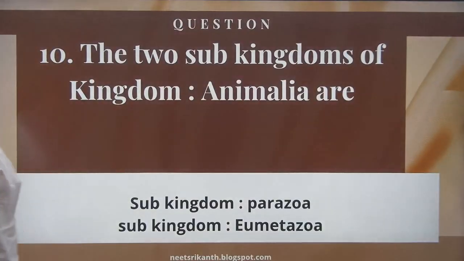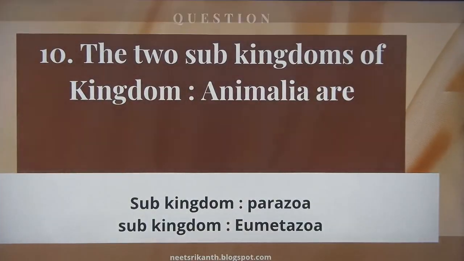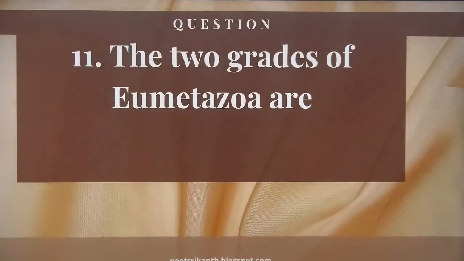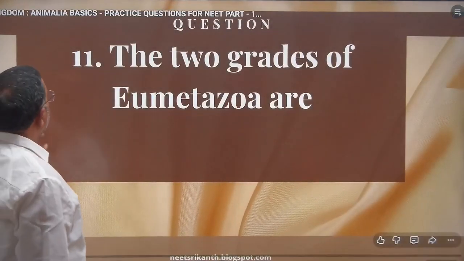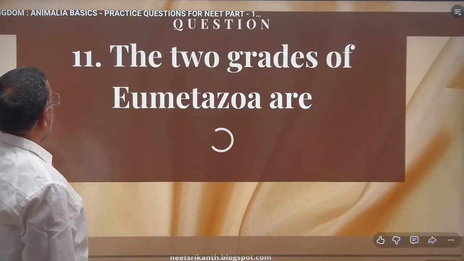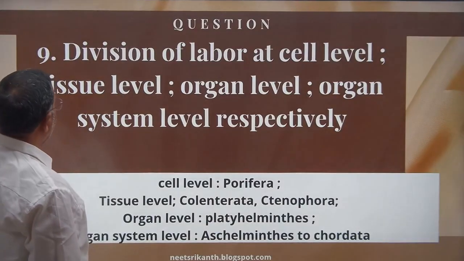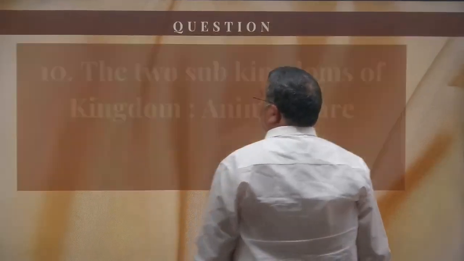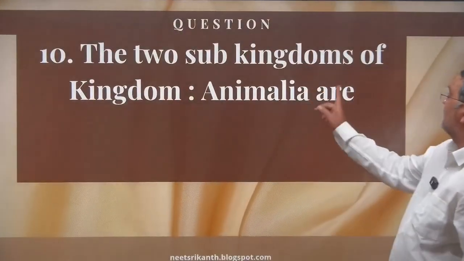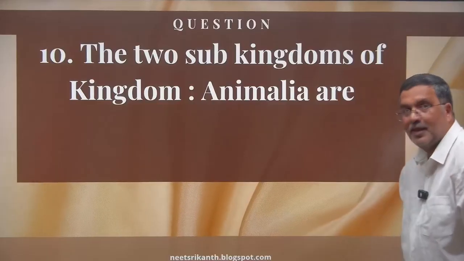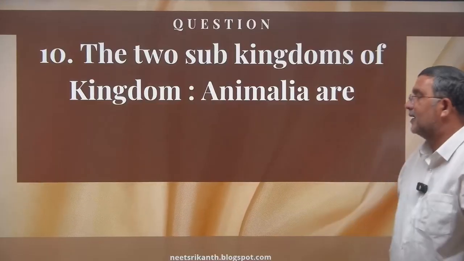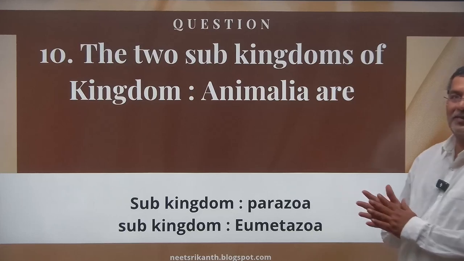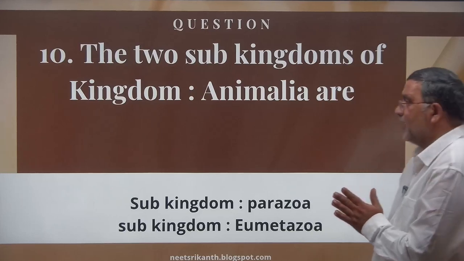As I said to you, kingdom Animalia is classified into... here, question number 10. The remaining will also come here. But today's classification: the two sub-kingdoms of kingdom Animalia. Before the answer comes, you should say it. Two sub-kingdoms, what are they? Sub-kingdom Parazoa and sub-kingdom Eumetazoa.